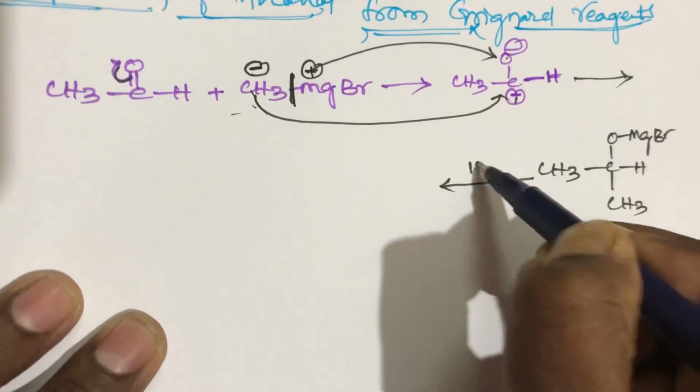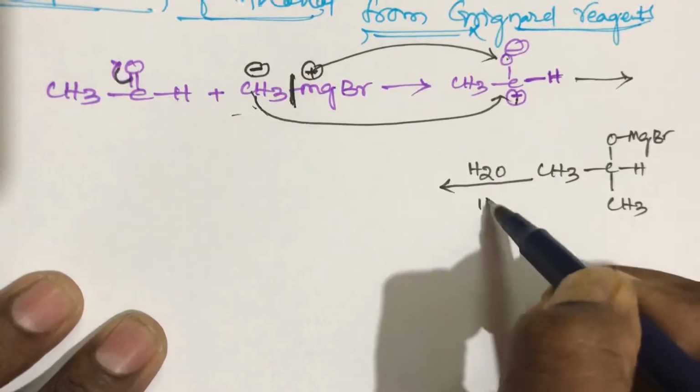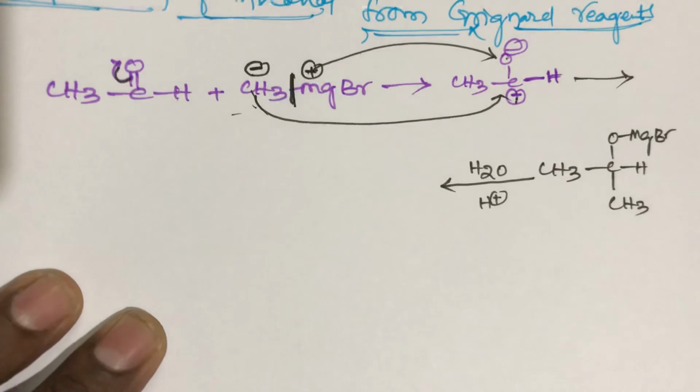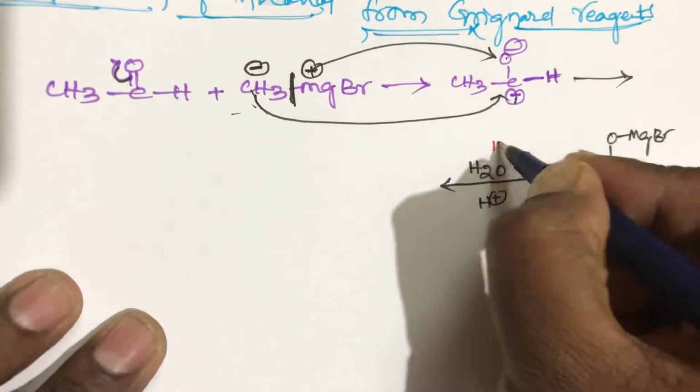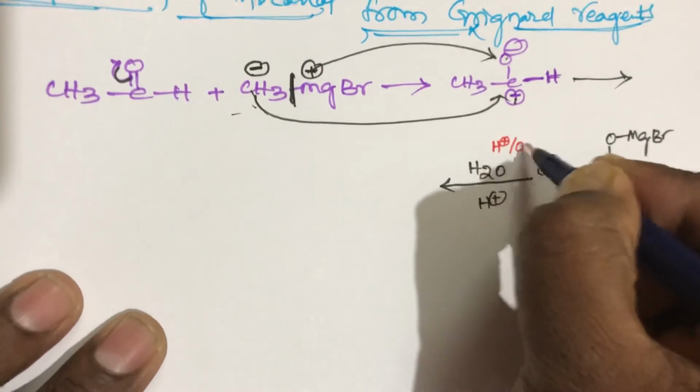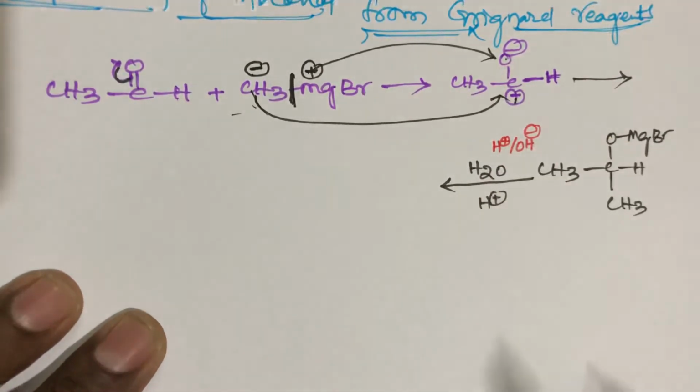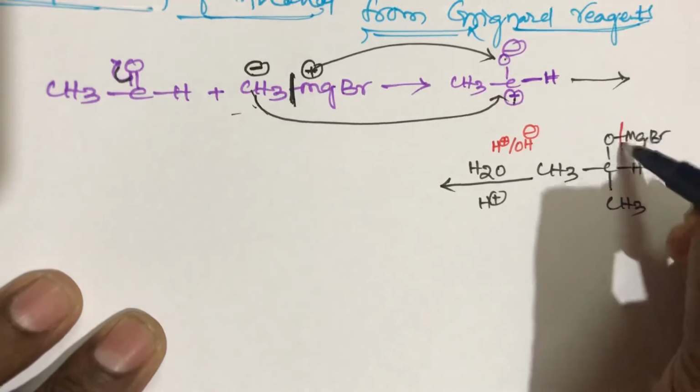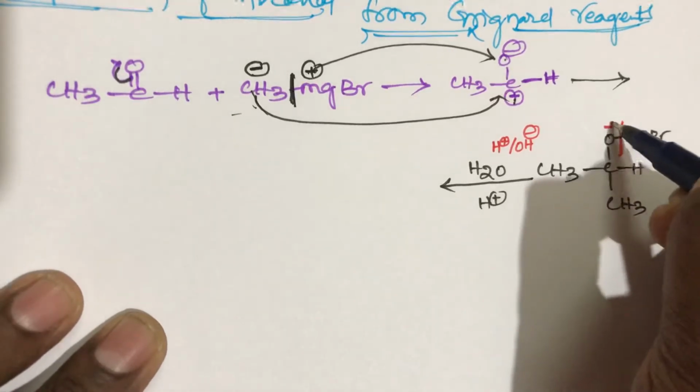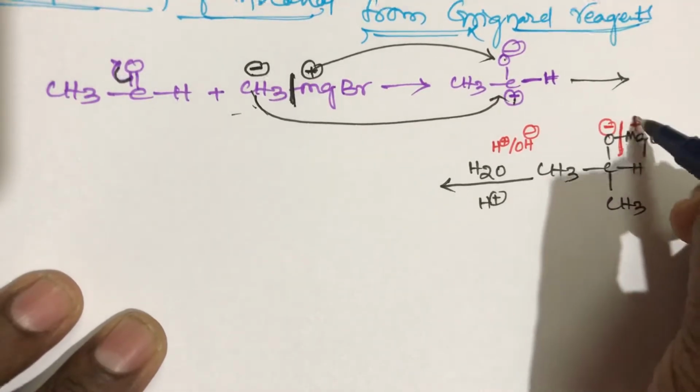After that comes hydrolysis, in the presence of acidic hydrogen. You remember that H2O contains one H plus and one OH minus. In this reaction, the bond cleaves, the oxygen gets a negative charge and the magnesium gets a positive charge.